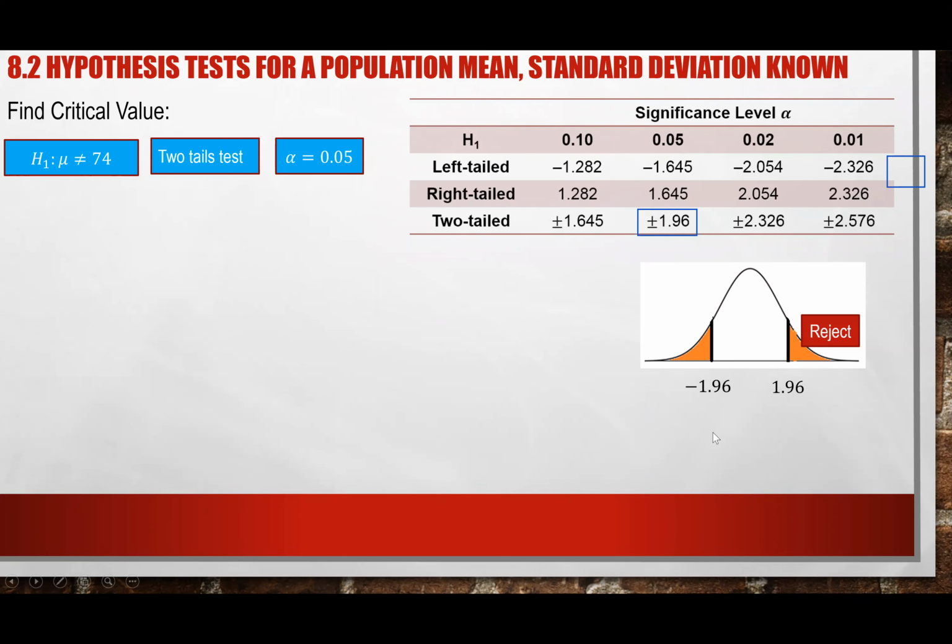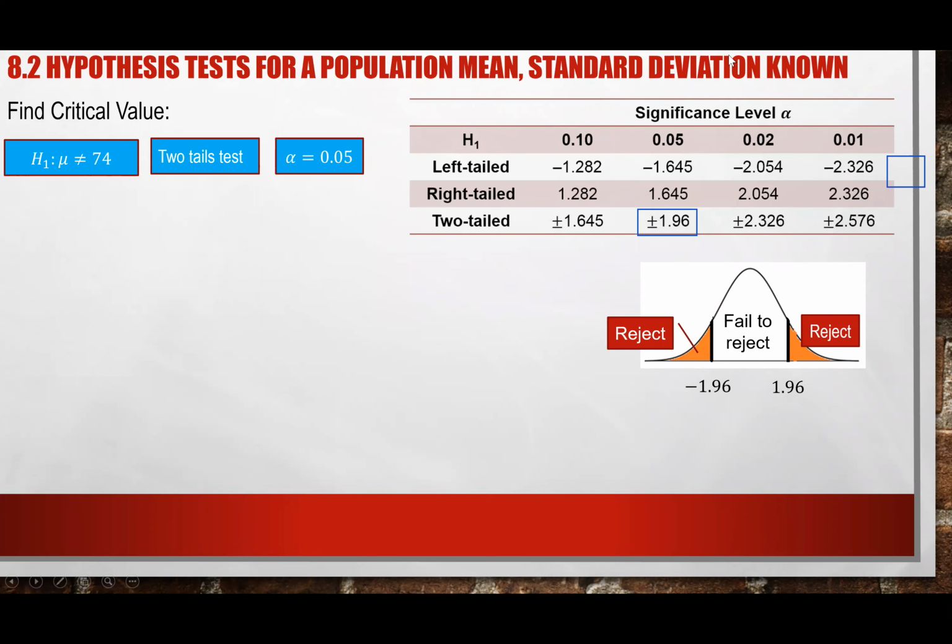It tells me that I have a critical region, and the critical region is the two tails, because I have a two-tail test. If the number falls under those two tails, I would say that this is the reject H sub 0 region, right? The reject region. And if it doesn't fall under those two tails, if it falls in the middle, then this is a fail to reject, or do not reject, region.